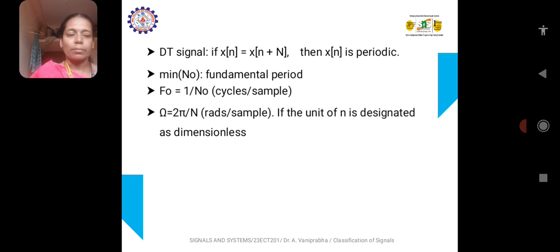Unlike a continuous time signal, here the fundamental period is nothing but N naught. Therefore, the samples are 2 pi n by N, which is designated as the fundamental time period, and it is dimensionless.